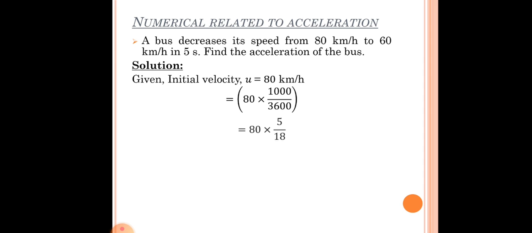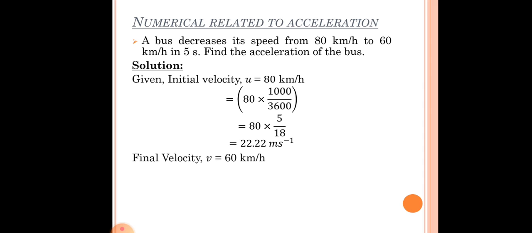Upon simplifying we get 80 into 5 by 18. If you just remember this 5 by 18, that will do. After multiplying we get the initial velocity as 22.22 meter per second.